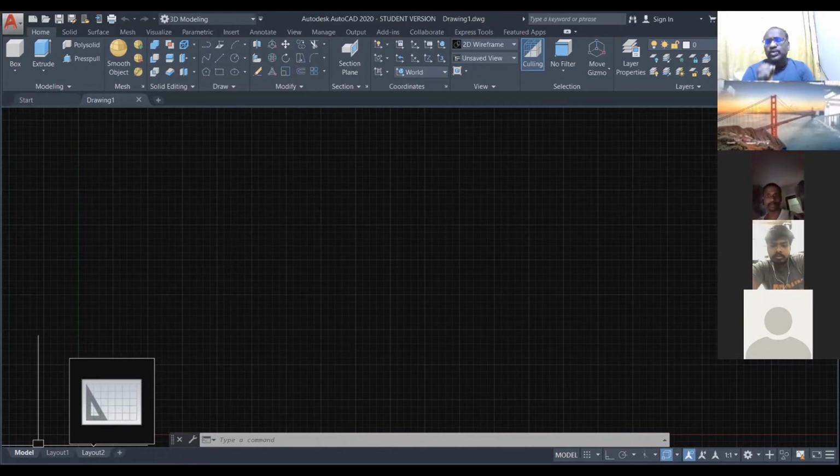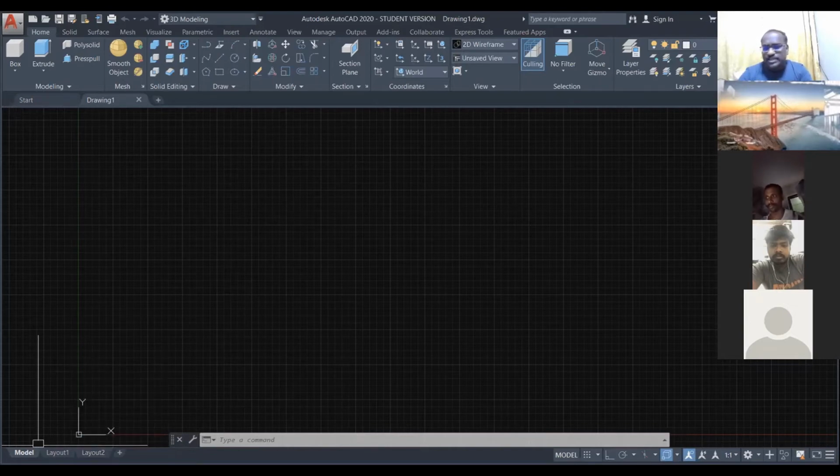Wherever you want to draw a sketch, you have to select model space. Okay, this is called model space, a drafting space, drafting area. If you want to draw any line or any drawing or any sketches, you have to select model space.